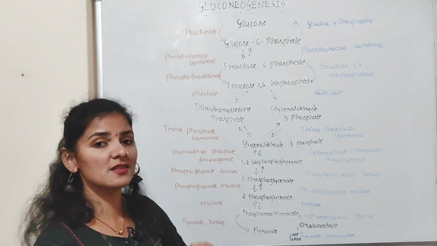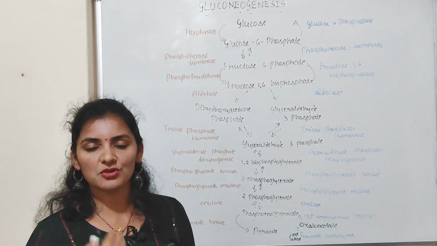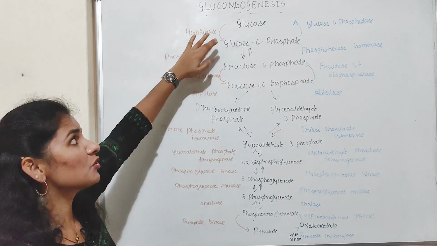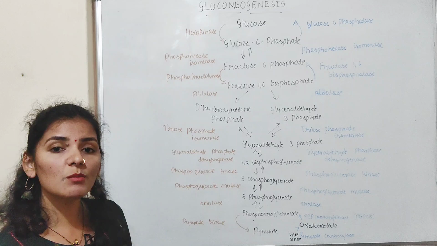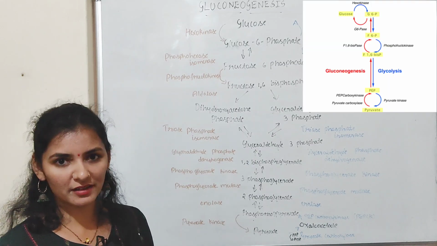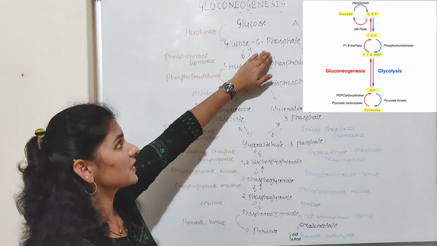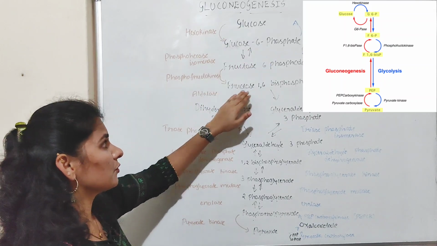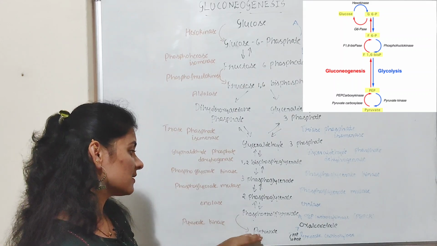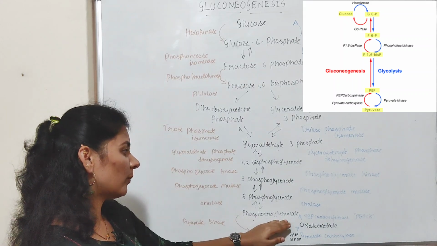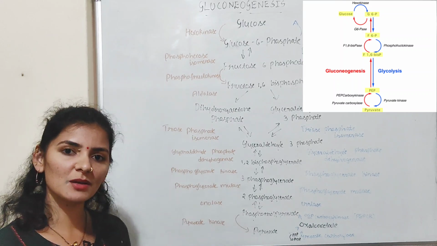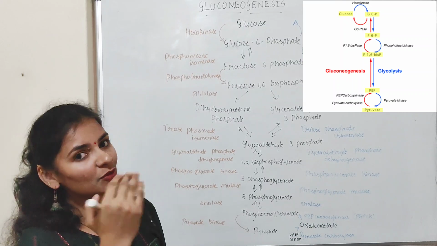Gluconeogenesis is not the exact reverse reaction of glycolysis, because in glycolysis, that is during the conversion of glucose into pyruvate, some of the reactions are irreversible, like production of glucose 6-phosphate from the glucose, production of fructose 1,6-bisphosphate from fructose 6-phosphate, or the last step, that is production of pyruvate from phosphoenol pyruvate. These 3 reactions are irreversible reactions. Irreversible means they cannot take place in the reverse direction.